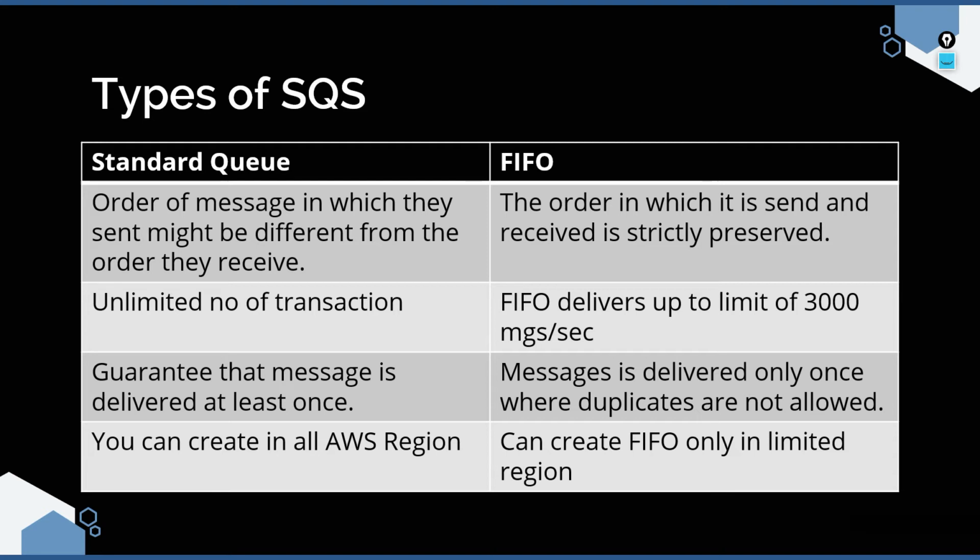We will see in detail how a FIFO queue eliminates duplicates. But for now, it is good for you to understand that a FIFO queue does not allow duplicate messages to be sent. In a standard queue, a duplicate message is a very rare scenario, but we will see in detail how duplicate messages could be sent in a standard queue. Now, a standard queue you can create in any region in AWS, whereas FIFO is supported only in certain limited regions.